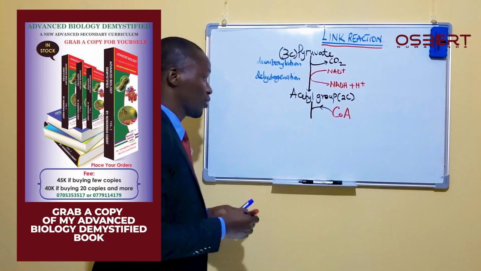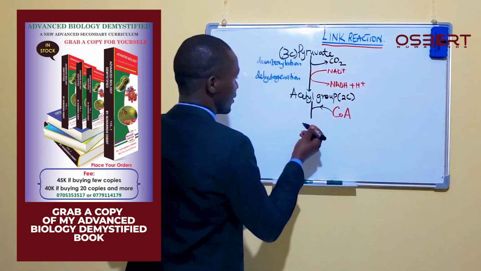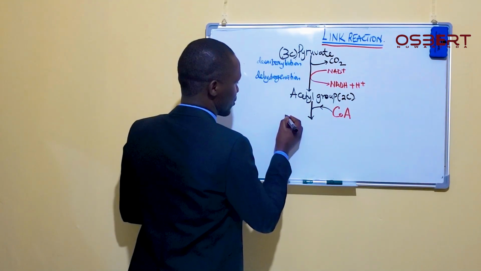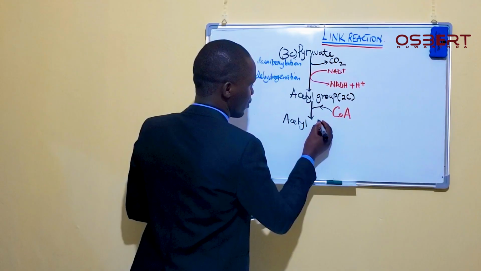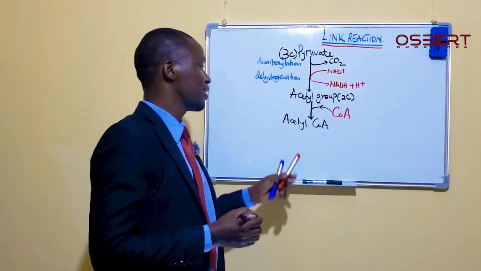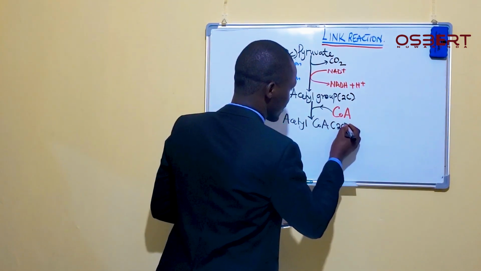And once the two have combined, we shall form a product which is called acetyl coenzyme A. Now, this acetyl coenzyme A, of course, also has 2 carbons.